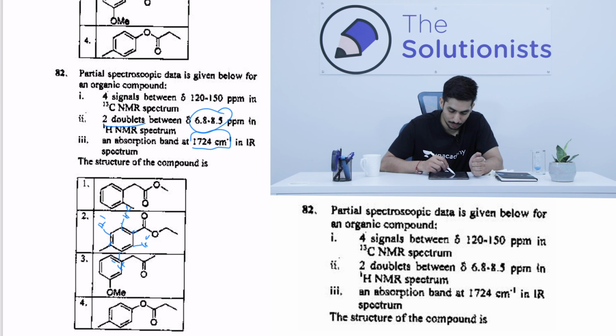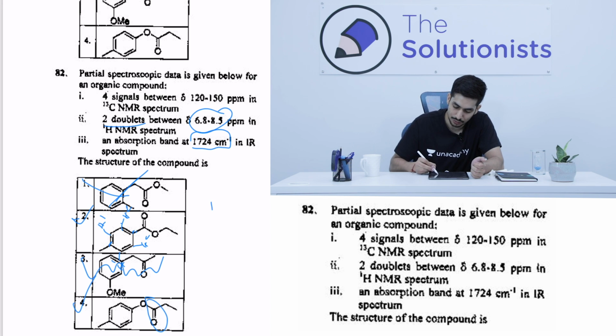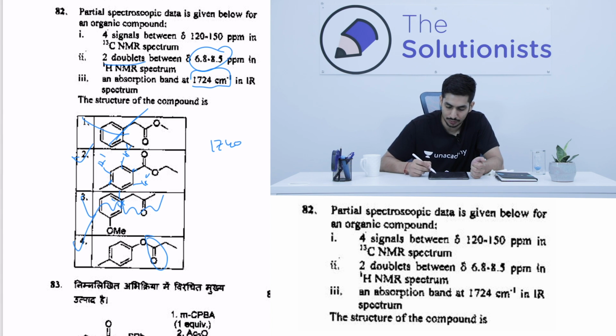So definitely option number 1 cannot be the answer, because over here you will not get 2 doublets, or you won't get 2 signals. Similarly in option number 3 also you won't get 2 signals. So we are left with option 2 and option number 4. Now in option 2 and 4 you have to see the stretching frequency. Both of them are esters. For an ester, the stretching frequency is generally around 1740 on an average, and over here the stretching frequency is given as 1724. That means it cannot be option number 4, it can only be option number 2.